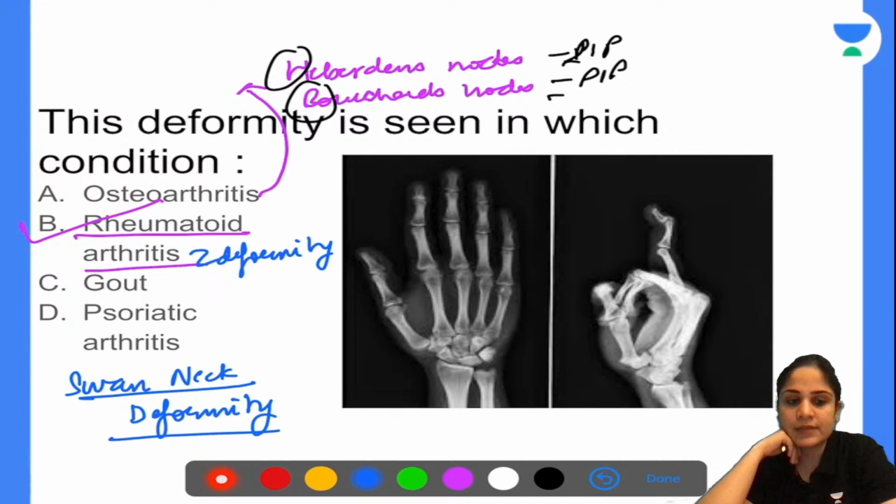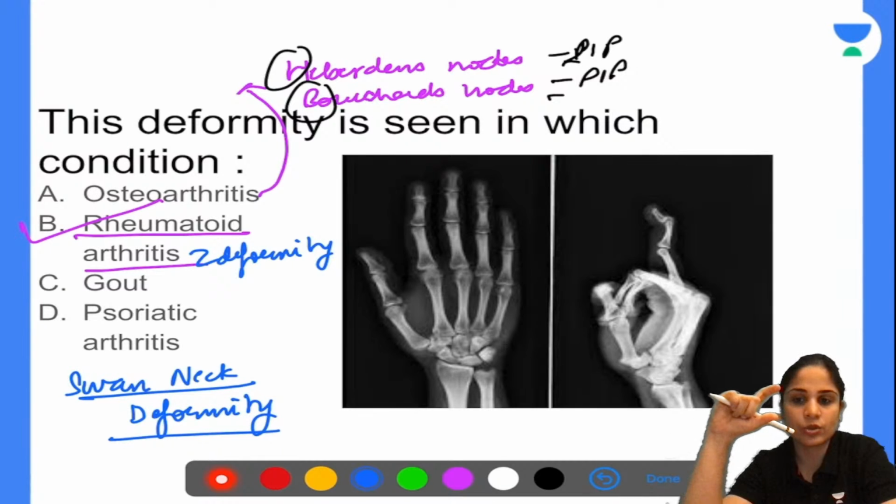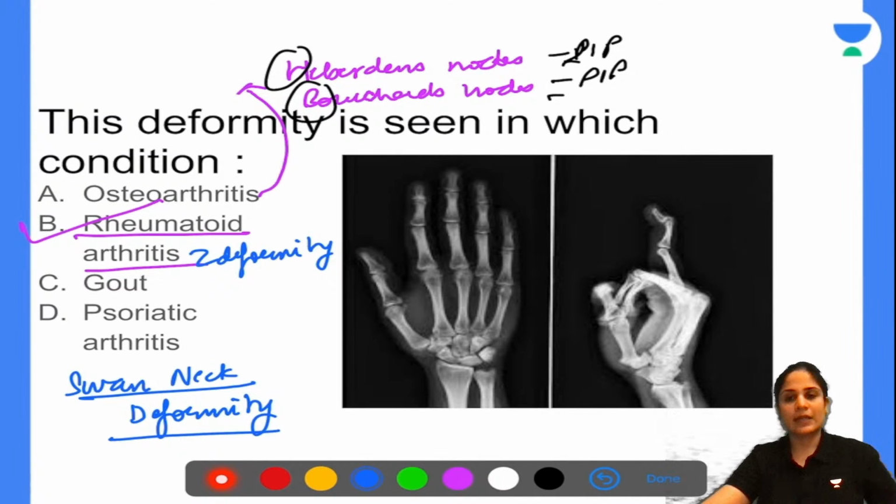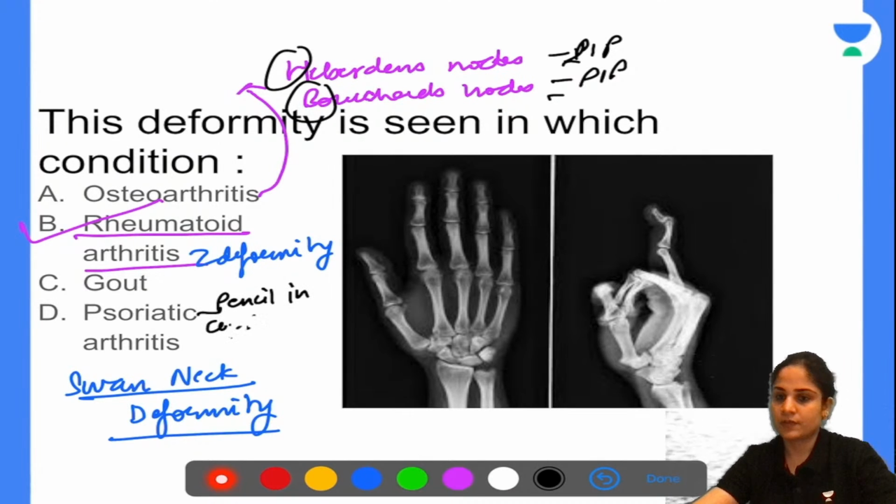Very good. In gout, we see tophi. That is a clinical sign. So in gout, mainly your great toe will be affected. Okay. And what is the sign that we see in psoriatic arthritis? It is called pencil in cup deformity. So these things you should be aware of for each and every diagnosis of connective tissue disorders, because they tend to ask this in the exam.